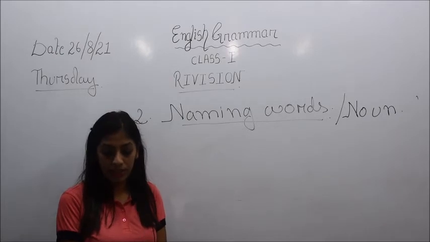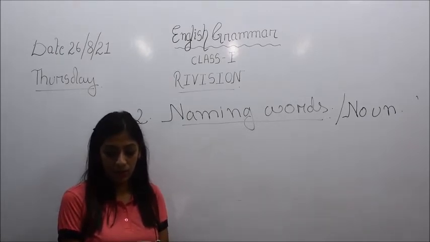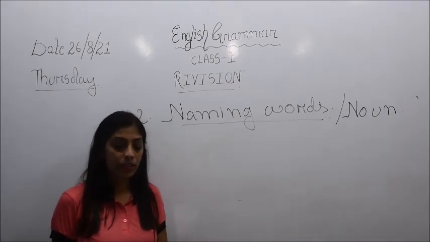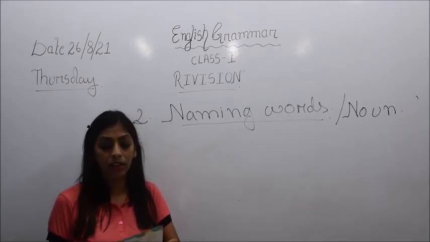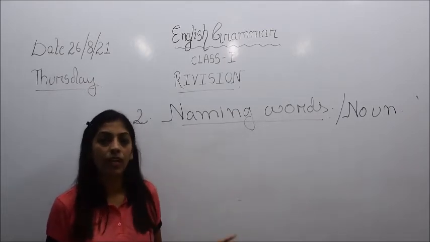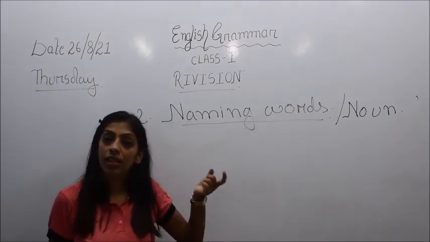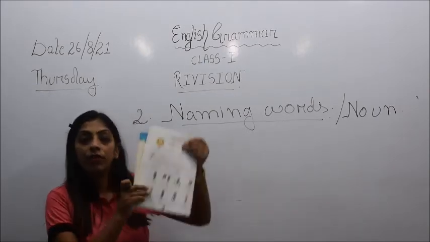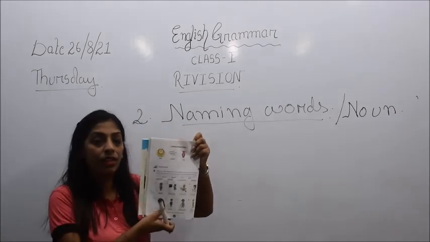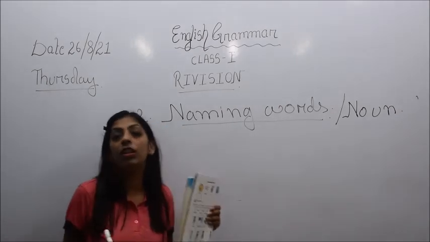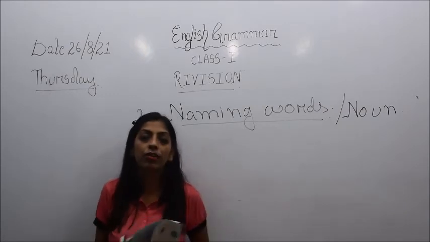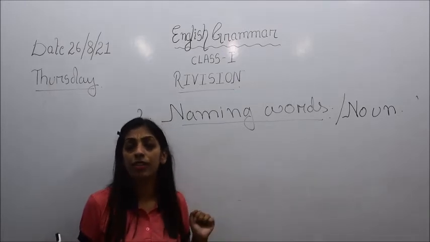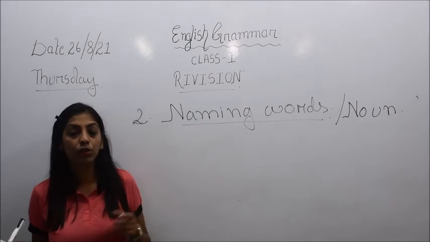Then the next one is the names of animals, like zebra, octopus, butterfly. It may also be the name of a bird. Then things like cake, crayons, jug, shirt, anything. Anything which represents a name of something is a noun. In the exercise that we also did in our last class, children, the different professions of people are also nouns, for example teacher, pilot, gardener, carpenter.